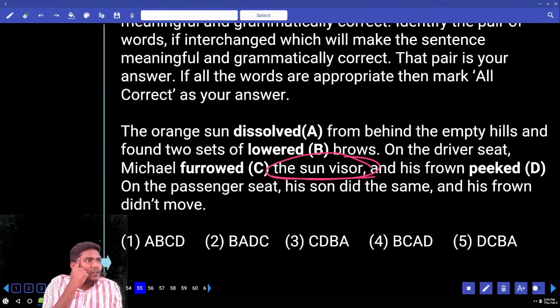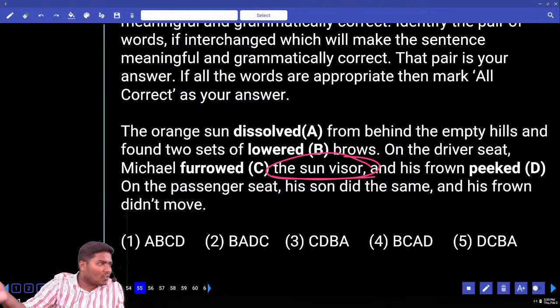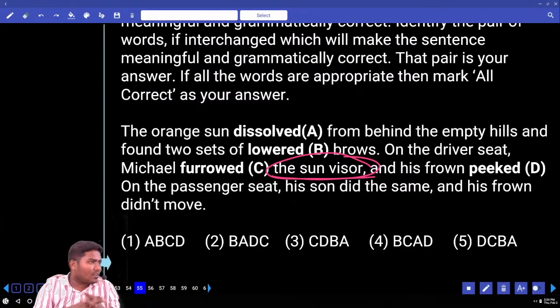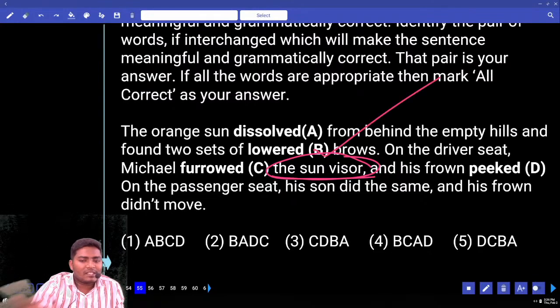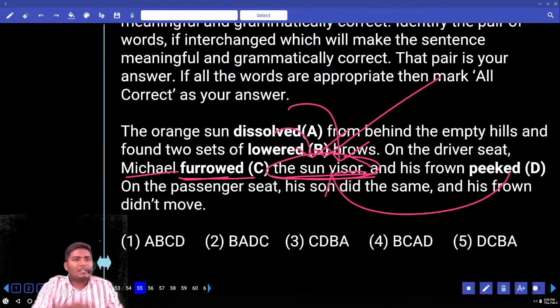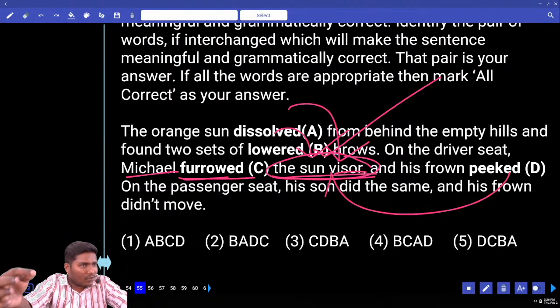Don't say, sir, I did not sit in the car anytime. At least you might have seen somewhere, like when walking some car. Yes or no? Yeah, they bring it down so that they could save their face from the sun rays. So that is nothing but the sun visor. Now look at the options. Somebody forward the sun visor, somebody dissolve the sun visor, somebody lowered the sun visor, somebody peaked the sun visor. Tell me your answer. Keeping the sun visor down is nothing but lowering the sun visor.